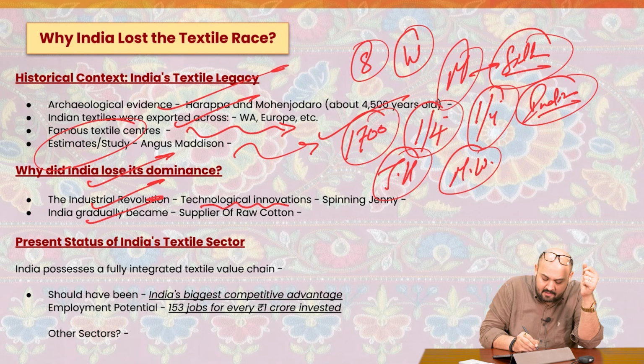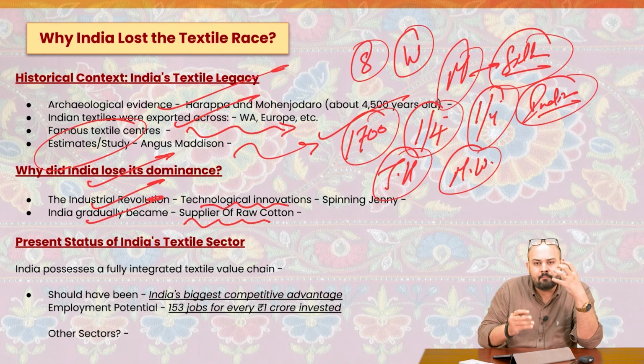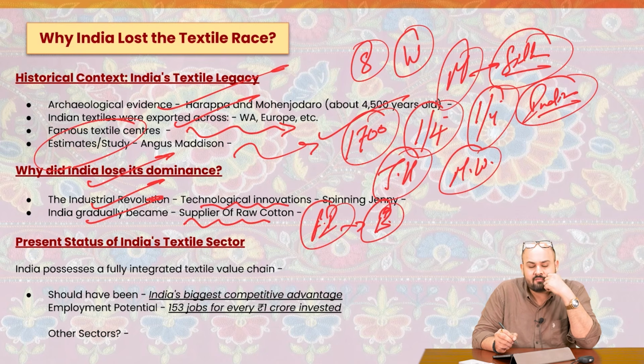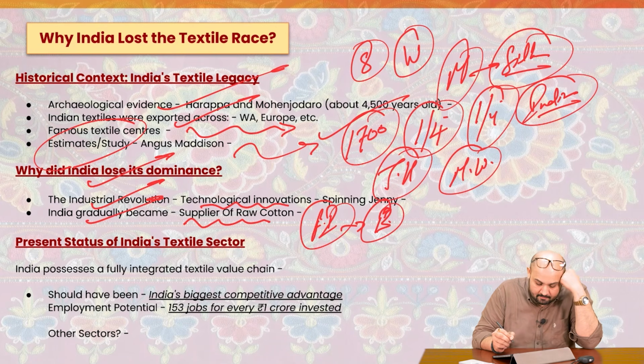India gradually became a supplier of raw cotton and a major consumer of the finished items from the Britishers. So Britishers used to export the finished goods to India, and India was one of the major consumers. Got it? And we just used to export the raw cotton.